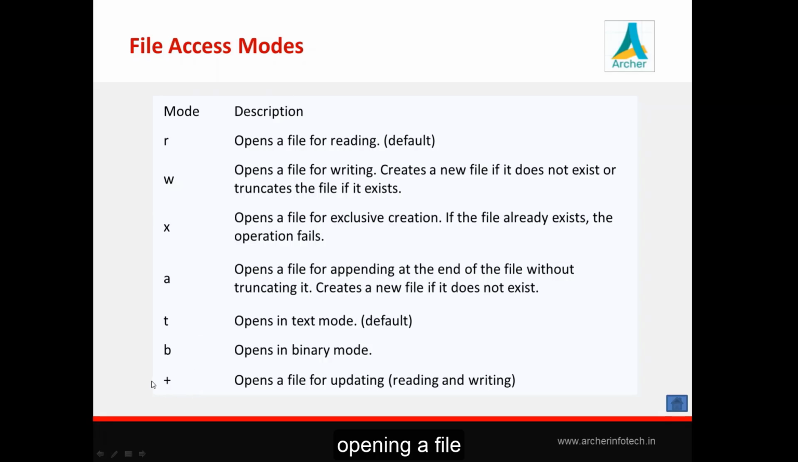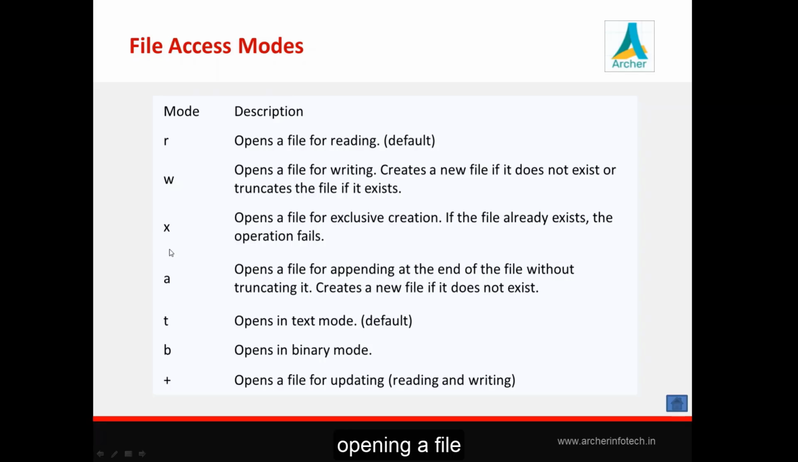Next, another mode is plus. Plus opens your file for both purposes, means for reading and writing. If you say RB plus, it means you are opening this file in binary mode for reading plus writing purpose. If you say W plus, it means reading plus writing. So this B and plus we can use in combination with R, W and A. And one last one is X mode.